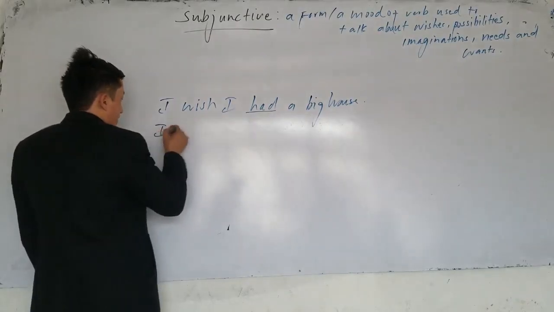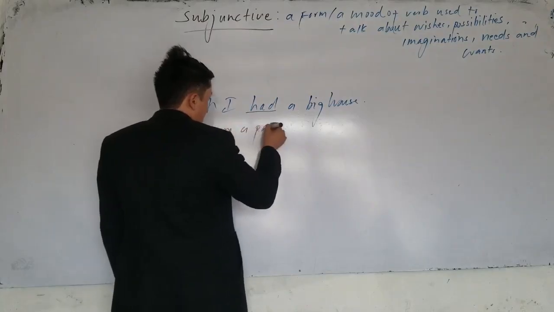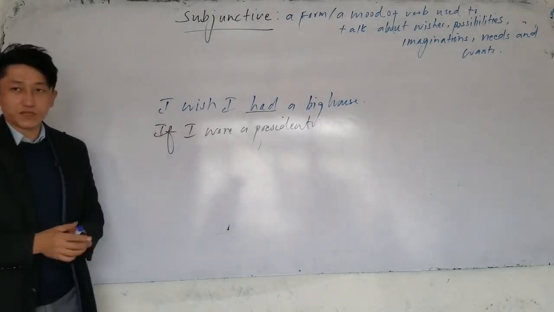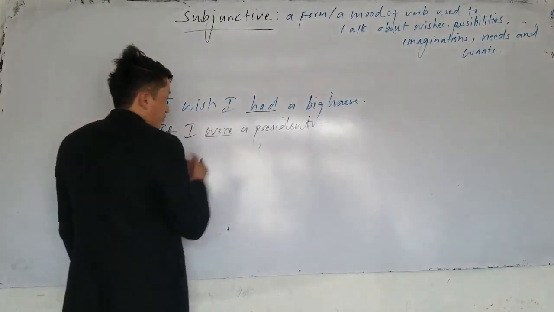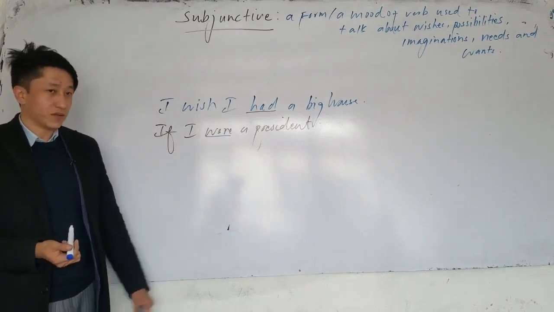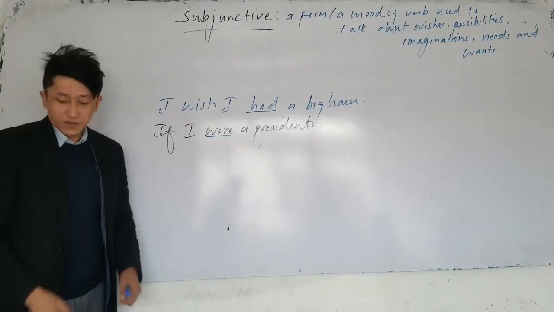Or for example, if I were a president. In this sentence, if I were a president, what is were here? It's a form, a mood of a verb that is used to talk about imagination. Am I a president? No. So if I were a president, this is called subjunctive.